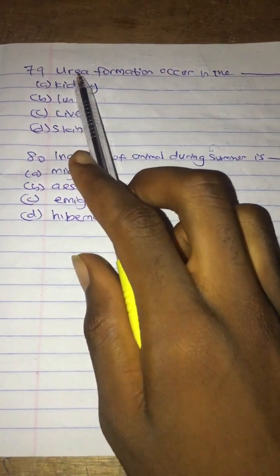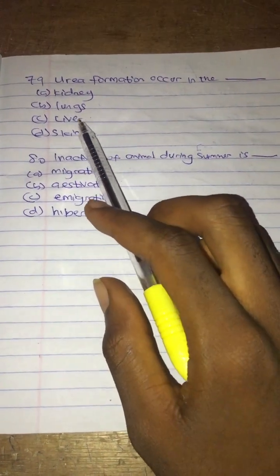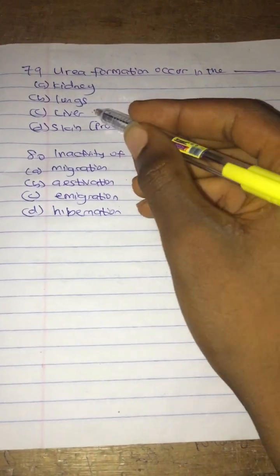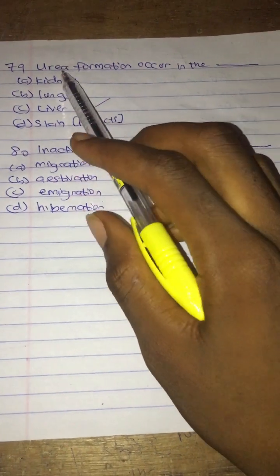So now to question 79. Urea formation occur in the dash. A. Kidney, B. Lungs, C. Liver, D. Skin. We all know that skin protects our body. Liver is the correct answer because urea formation occur in the liver.